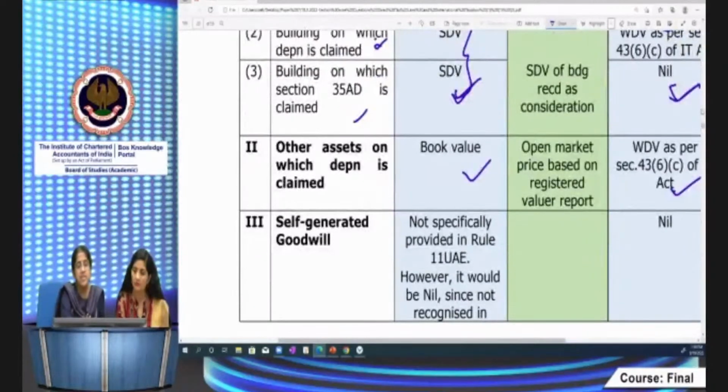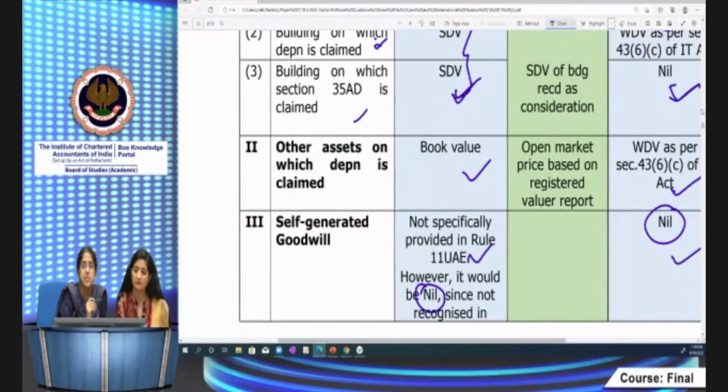Now, what about self-generated goodwill? For cost purposes, it has been specifically provided as nil. What about for 11UAE? There's no specific provision in 11UAE. But as per AS 26 and Ind AS 38, self-generated goodwill should not be recognized in the books of account. So when nothing is prescribed, it falls under the residual category of book value. Since it is not recognized in the books of account, this will also be nil.